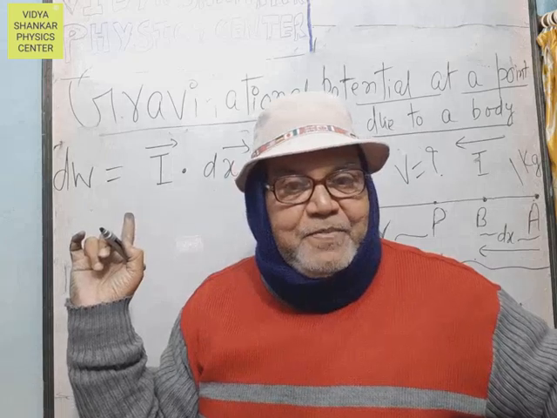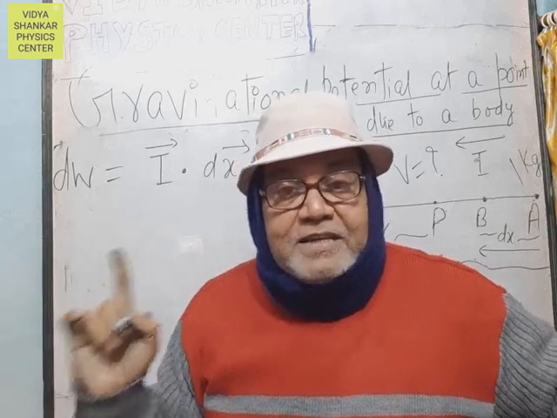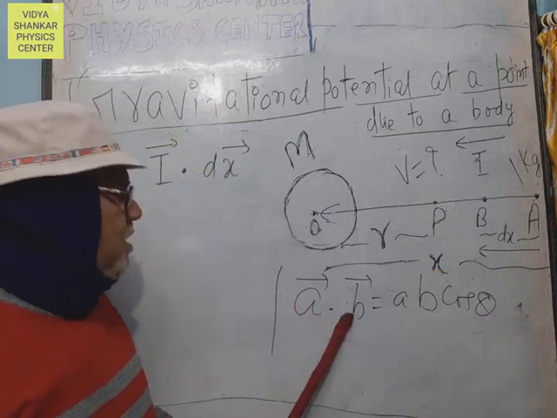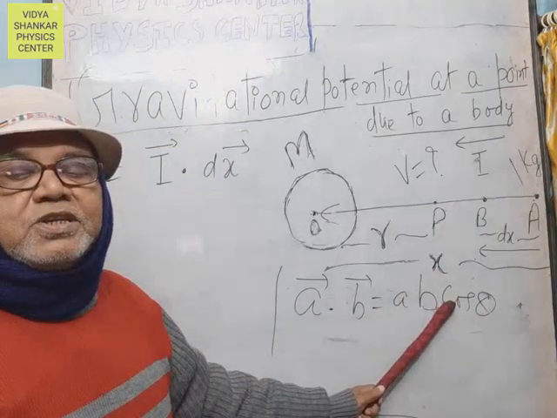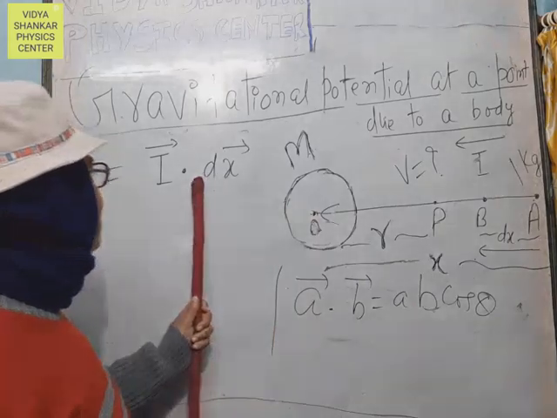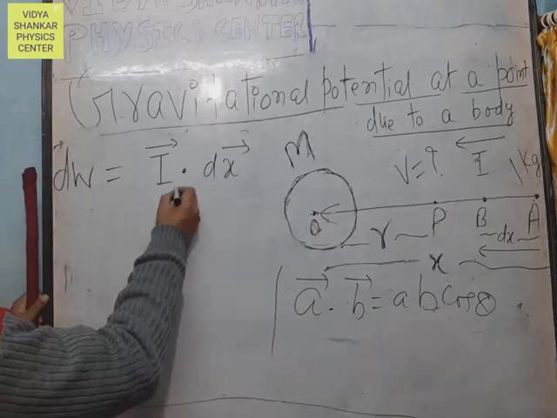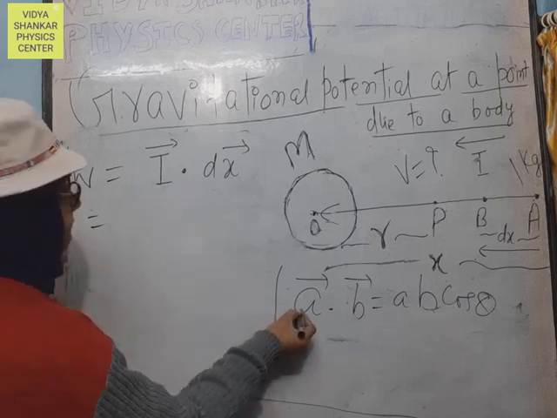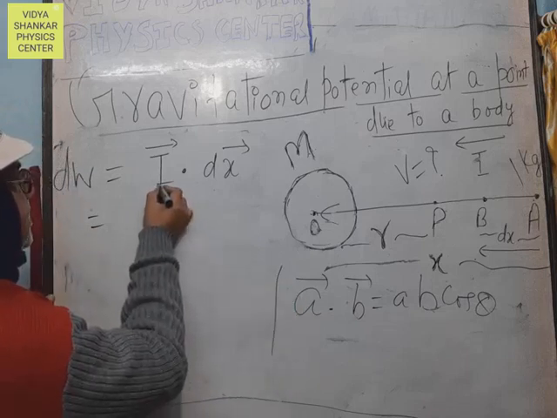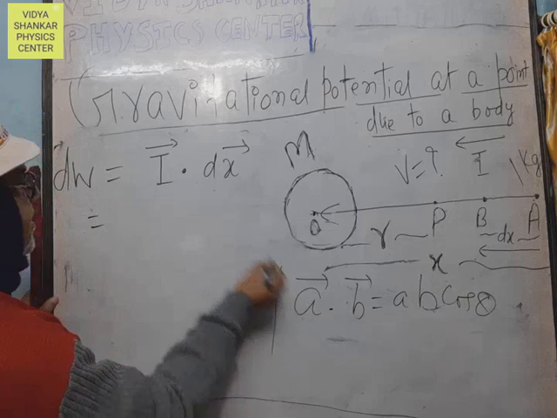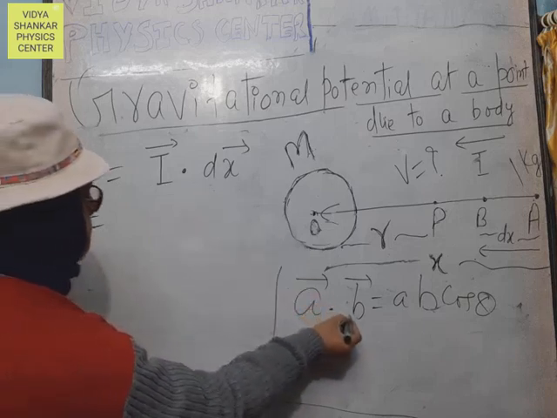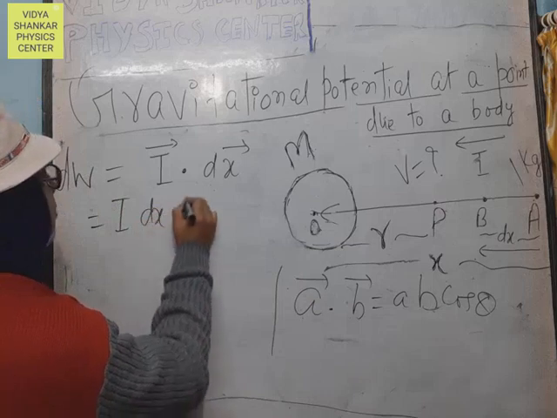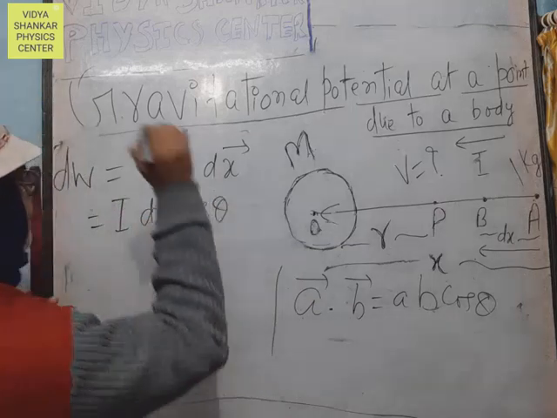It is clear from this expression, I vector dot dx vector, that A vector dot B vector is equal to AB cos theta, the dot product. Here too it is the dot product, I vector dot dx vector. With I vector in place of A vector and dx vector in place of B vector, we get I dx cos theta.